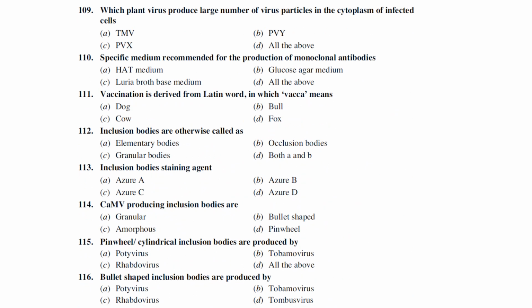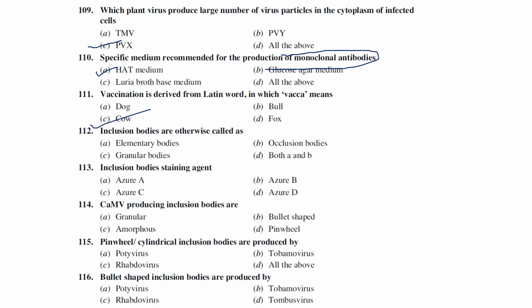The next one is which plant virus produces a large number of virus particles in the cytoplasm of infected cells. Generally, this potato virus produces a large number of virus particles in the cytoplasm. Okay, specific medium recommended for the production of monoclonal antibodies. There is a medium called HAT medium, hypoxanthine aminopterin thymidine, I think so. It is the best medium used for the production of monoclonal antibodies. Okay, vaccination is derived from a Latin word, vacca, which means cow.